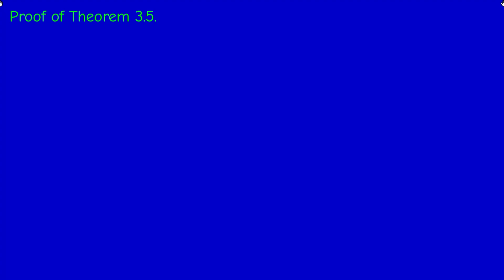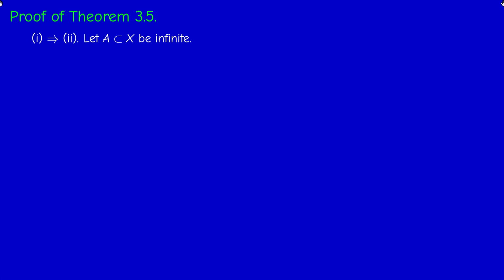Welcome back. This is the second video of section 3.2 in which I'm going to prove theorem 3.5 that states that the three forms of compactness that we defined are equivalent in the case of a metric space. So I'll do a circular proof: 1 implies 2, 2 implies 3, and 3 implies 1. And the last implication is the hardest one.